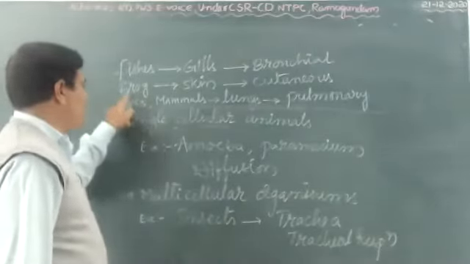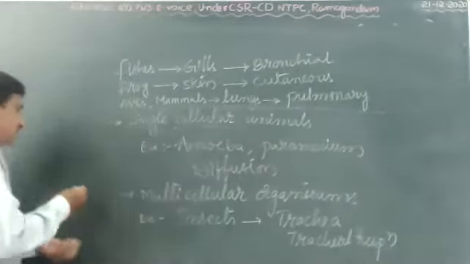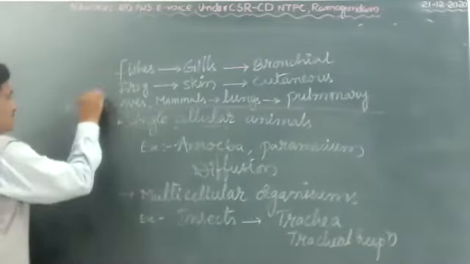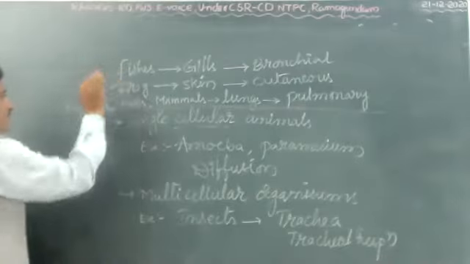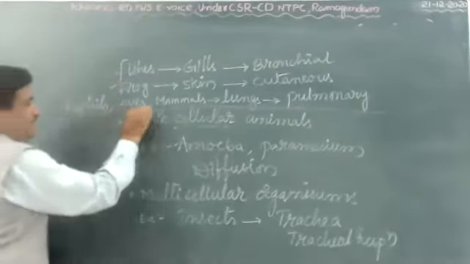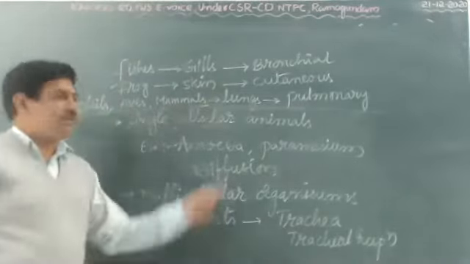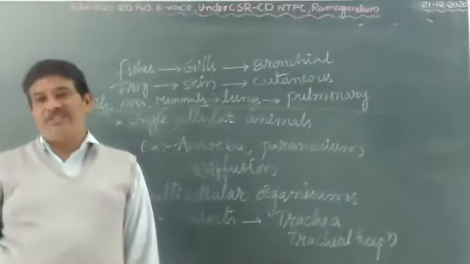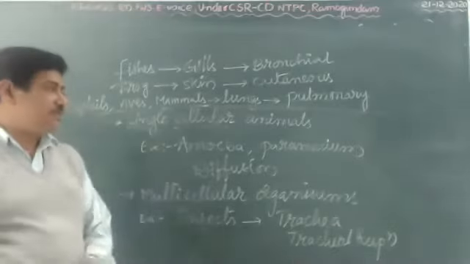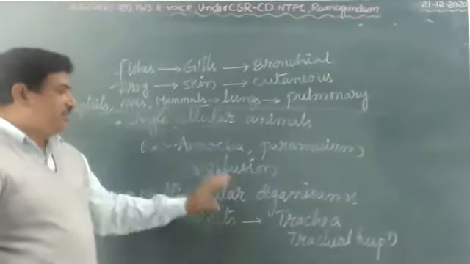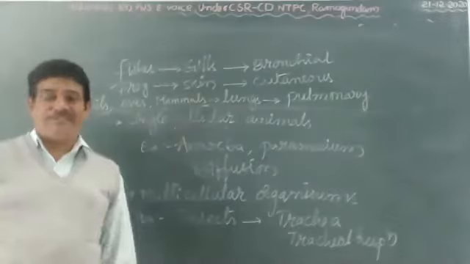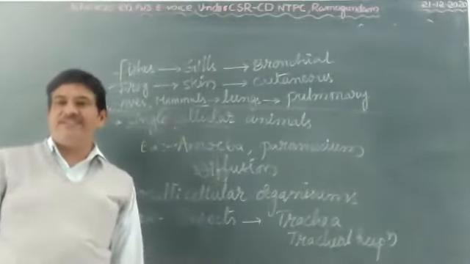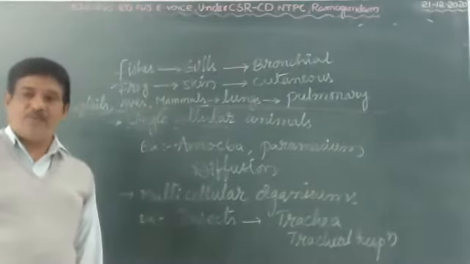Amphibians like frog, reptiles, aves, mammals, they respirate with lungs. Such type of respiration is called pulmonary respiration. Listen children, in the objective they are asking which animal has which type of respiration. Especially insects, all insects respirate with trachea. That is called tracheal respiration. Okay children.